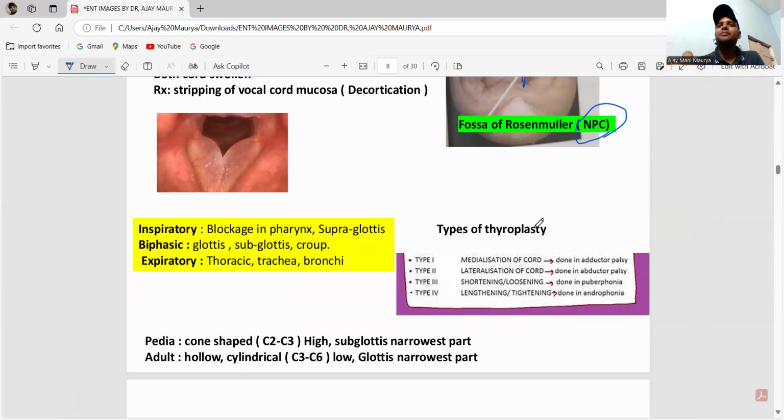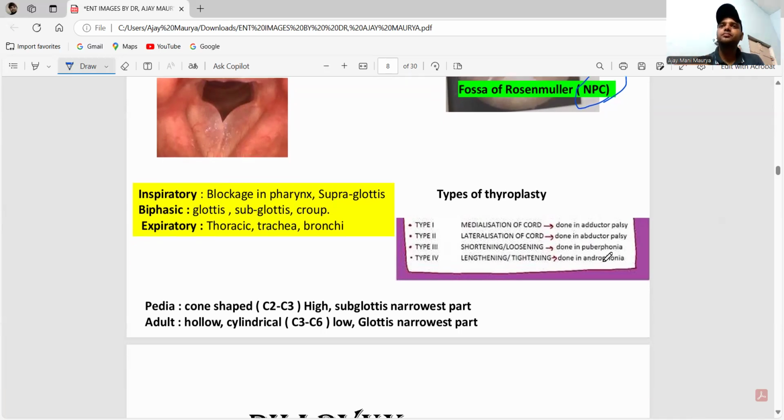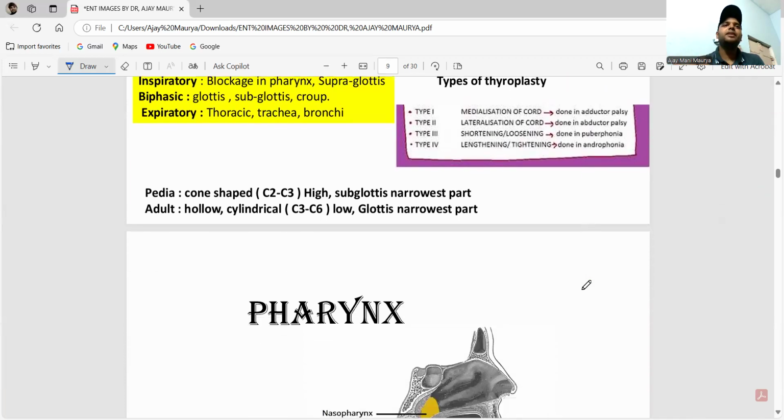Okay, remember the types of thyroplasty. Type 1 is called medialization of the cord. This is done in adductor palsy. Type 2, lateralization of the cord, done in abductor palsy. Type 3, shortening and loosening, done in puberphonia, in girls. Type 4 is the lengthening and tightening, done in androphonia, meaning the ladies having a male voice, the gents-wise.